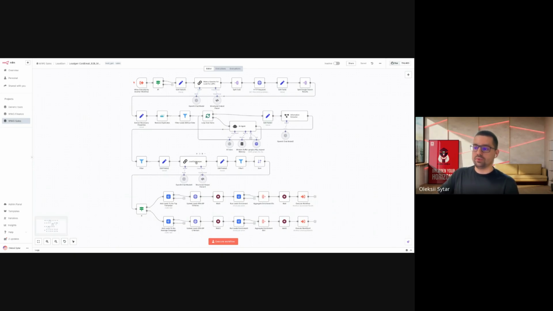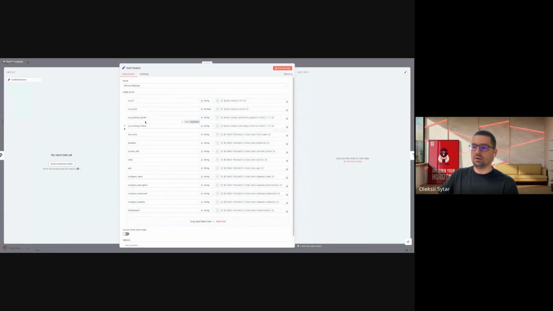Then from this we are getting the score for each person. For each of them, we have ICP fit, yes or no. We have ICP score, 1 to 10, 10 being the best.